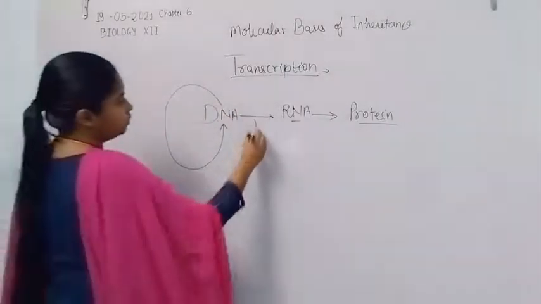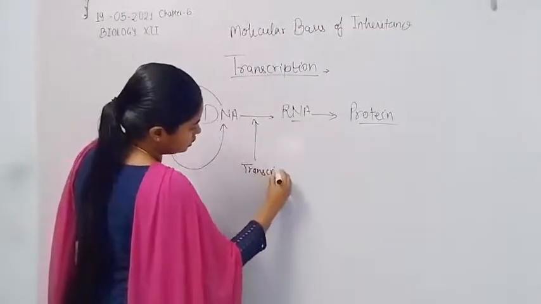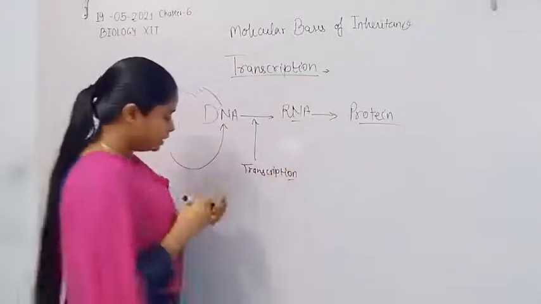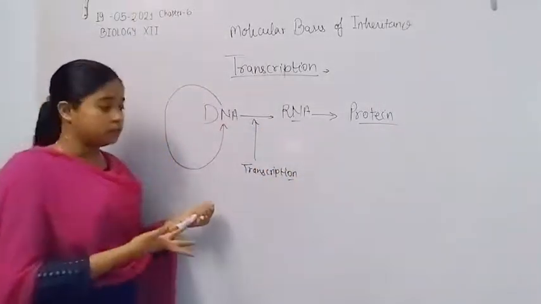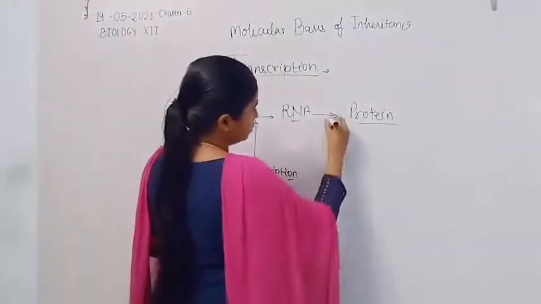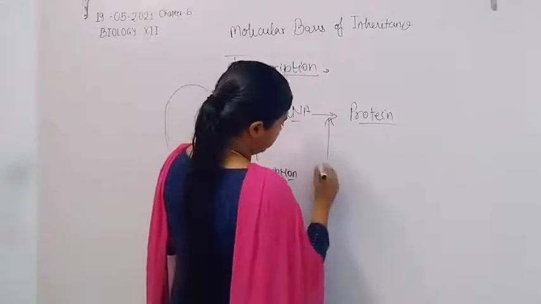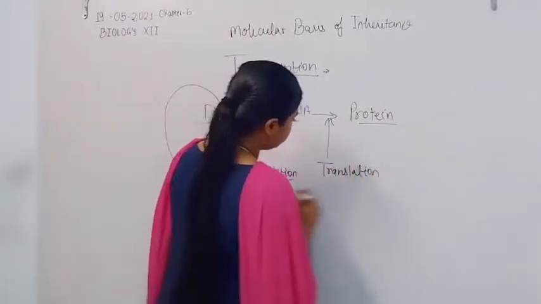The process where RNA is synthesized from DNA is known as transcription. Now the protein synthesized from the RNA, that process is known as translation.